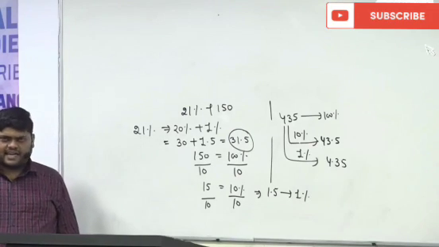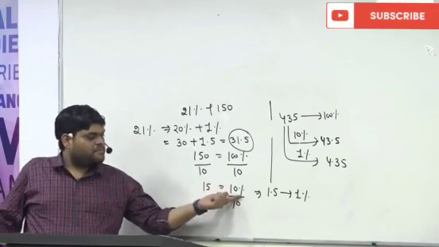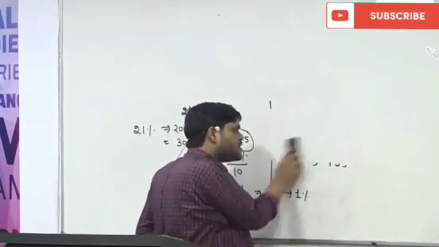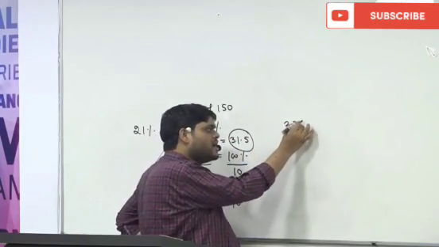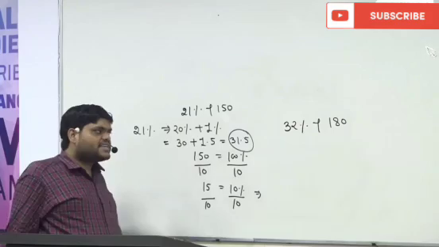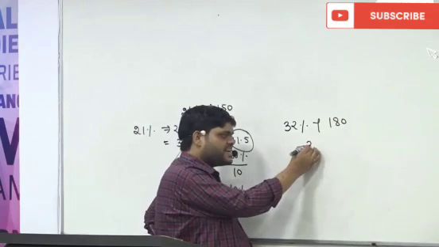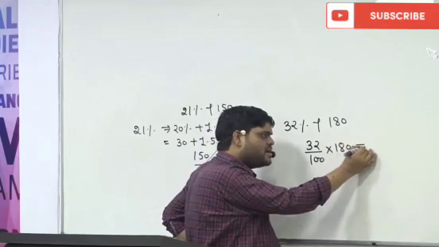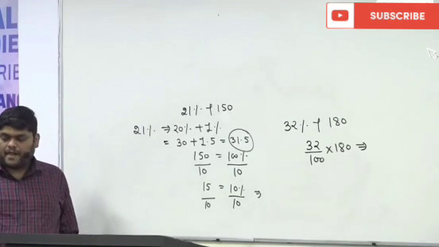Why divide by 10? Dividing by 10 is simply because we want 10% and 1%. See, understand the concept here. Wait, let me explain again. Suppose anybody asks you 32% of 180. I told you one method. The first method is simply 32 upon 100 multiplied by 180. This will not take much time, but it will take some time.